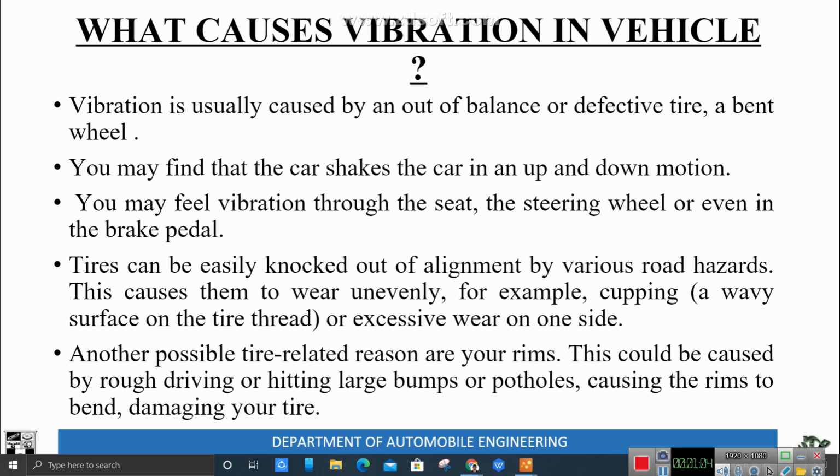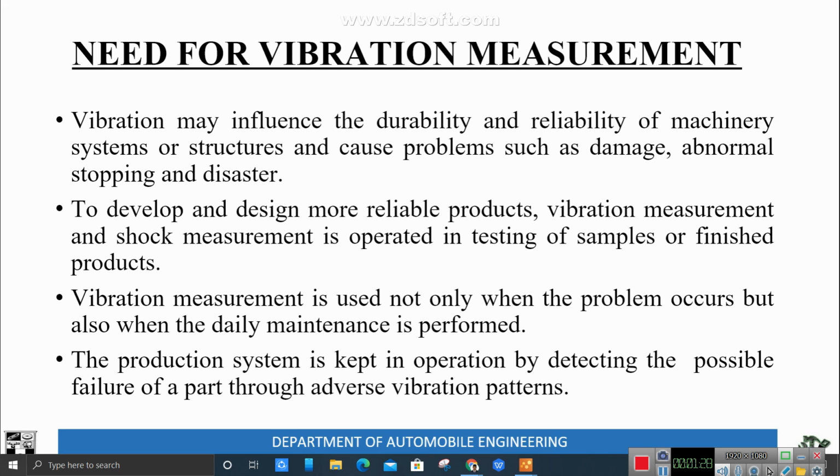The next reason is tires can be easily knocked out of alignment by various road hazards. This causes them to wear unevenly. For example, cupping, a wavy surface on the tire tread, or excessive wear on one side. So another possible reason is tire related reasons or your rims. This could be caused by rough driving and hitting large bumps and potholes, causing the rims to bend, damaging our tire. Next slide.